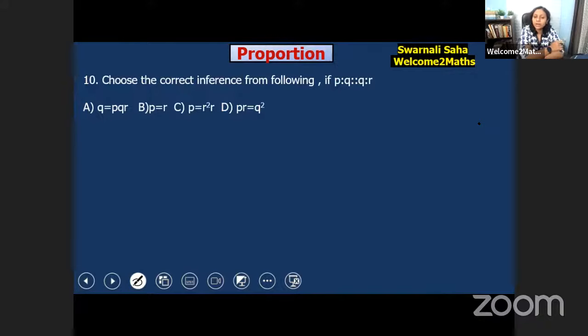Please solve my doubt. Yes, you can ask me what doubt. Shashmita, kindly tell me what is your doubt? I have not understood, ma'am. Which question? Can you tell me which question?